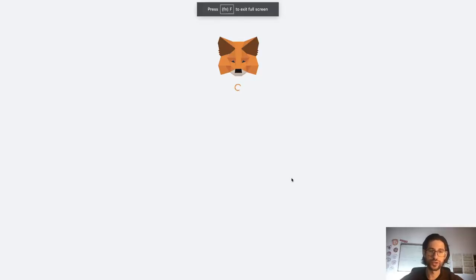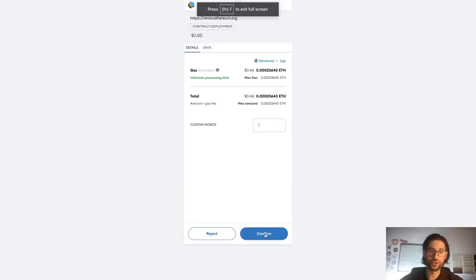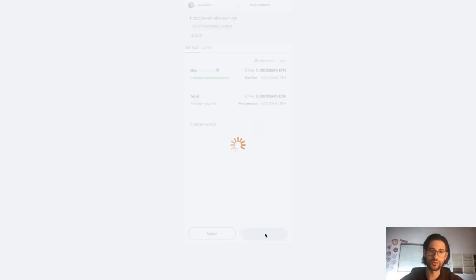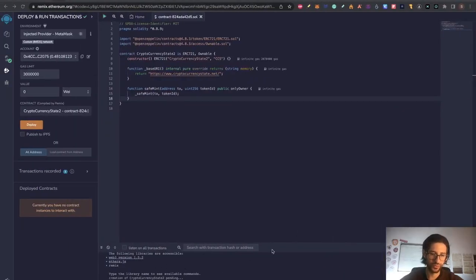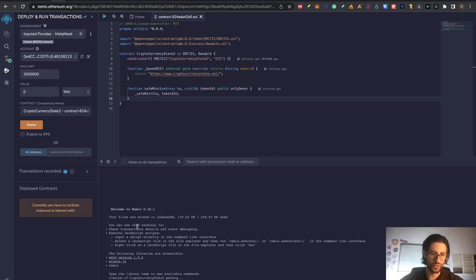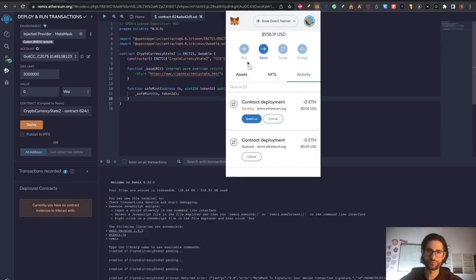You are going to see that this is interacting with your MetaMask. You need to pay gas fees on this. And down here, let me put this above. You can see that you have a console of things that are happening right now. In the activity, guys, you can see that I have 2 pending deployments here. That is because I had set a very low amount of gas fees.